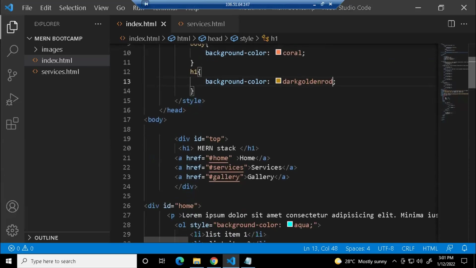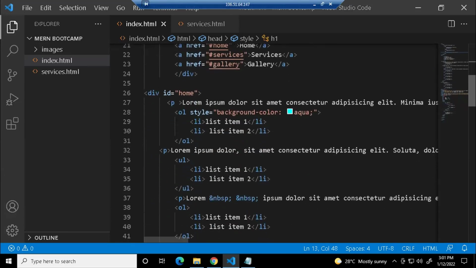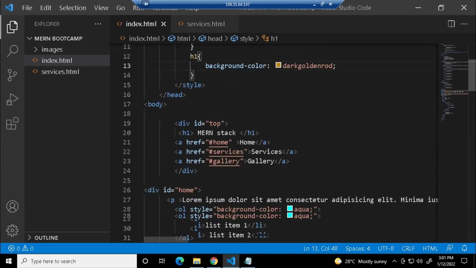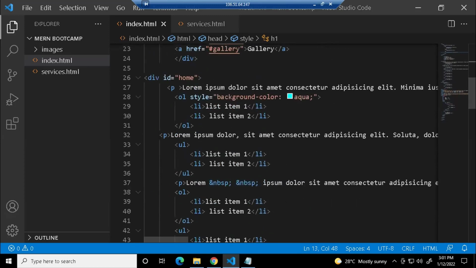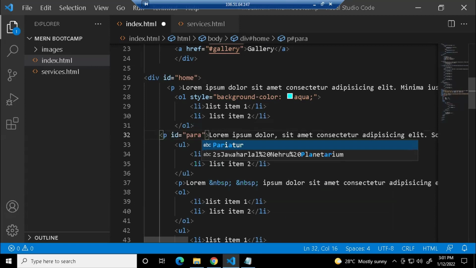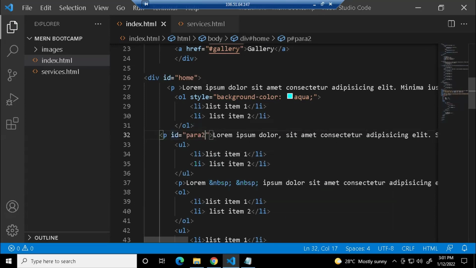Now, the problem with this tag or element selector is that it is going to apply to all the tags. Whenever it sees a P tag or an H1 tag, it's going to apply that style. But sometimes you have to give a different style for only one part of your document, even if it is a paragraph tag. How to do it? Two ways: one is using an ID selector and one is using a class selector. Now I have the second paragraph, so I'm just going to write id equals para2.